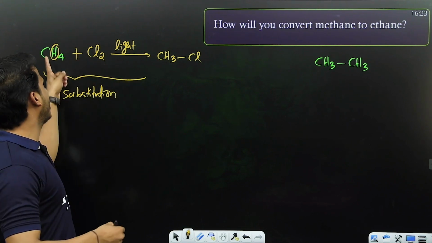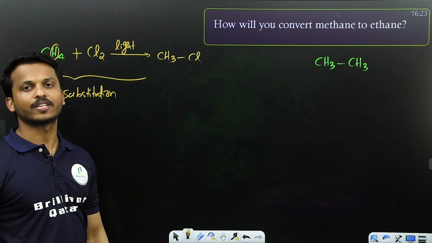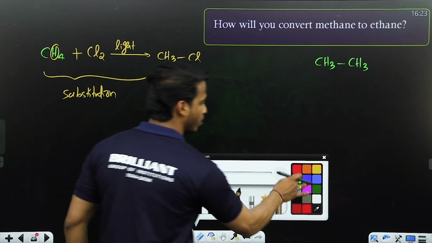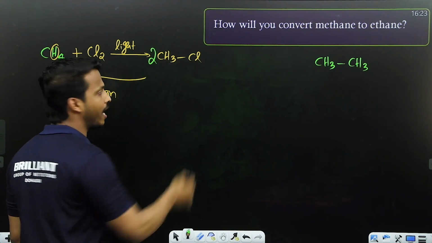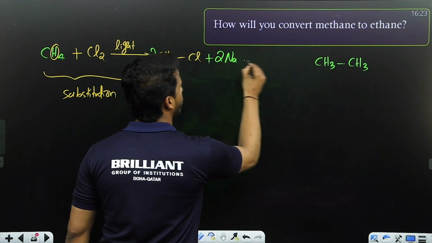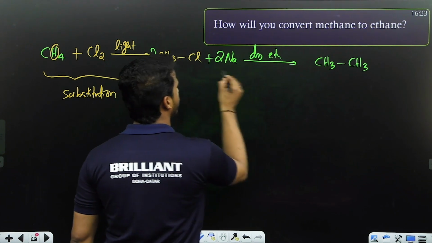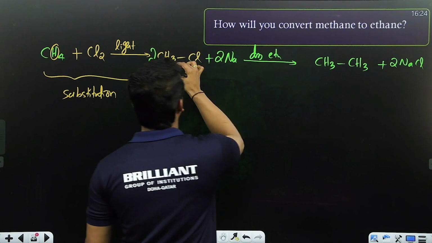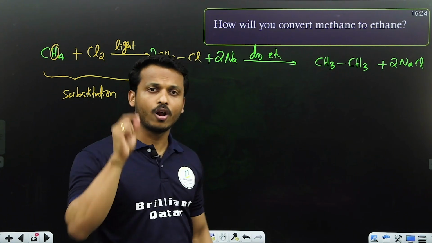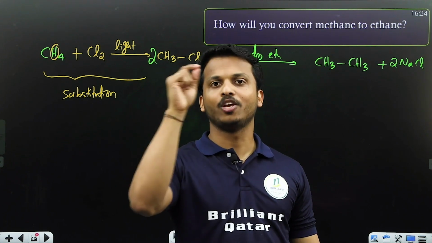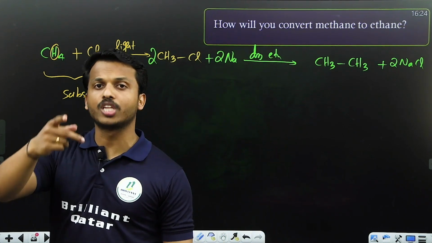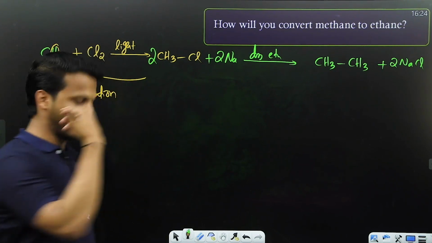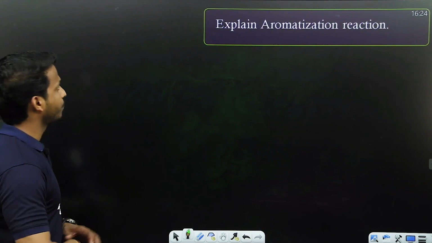So if you want to convert an alkane to haloalkane, just add chlorine in presence of light. You got CH3Cl. Now you perform Wurtz reaction. Take two haloalkane, mix with two sodium in dry ether. The two sodium take the two chlorine, two NaCl eliminate, the CH3 joins twice, and we will get ethane. So first, methane on substitution gives chloromethane. Chloromethane on Wurtz reaction gives ethane. This way you have to perform the reactions. Hope it's clear. Next one.